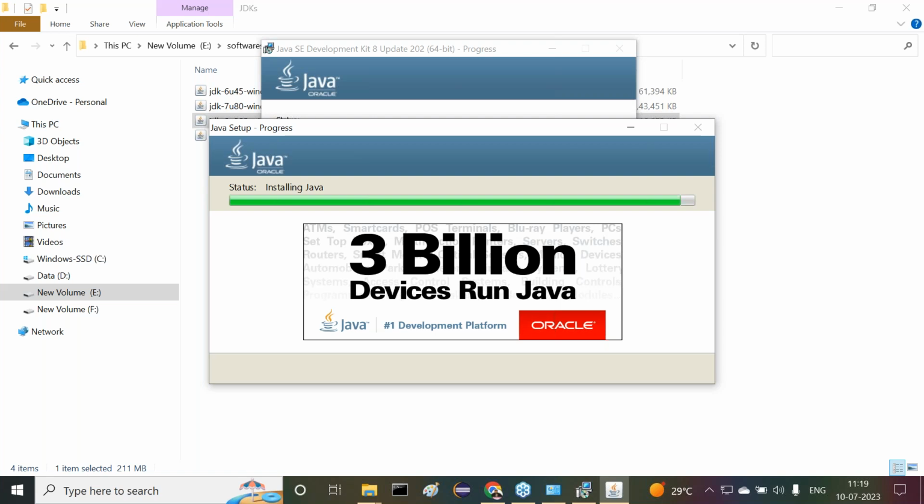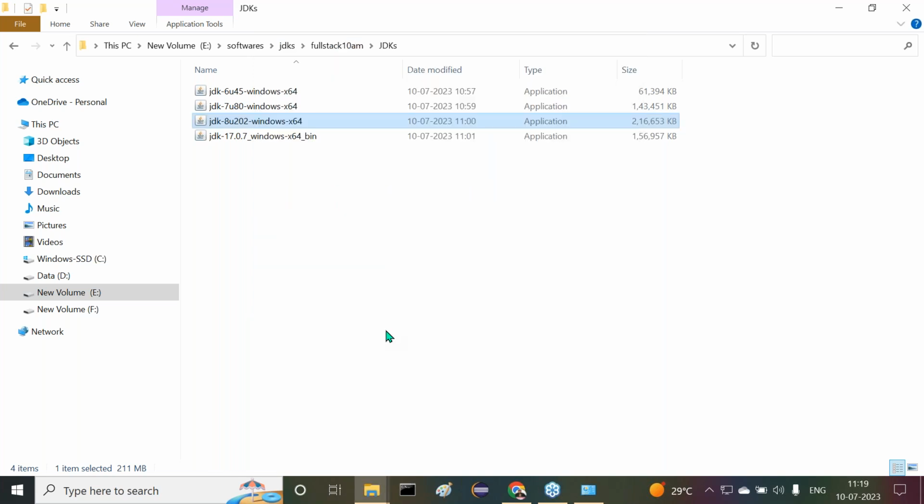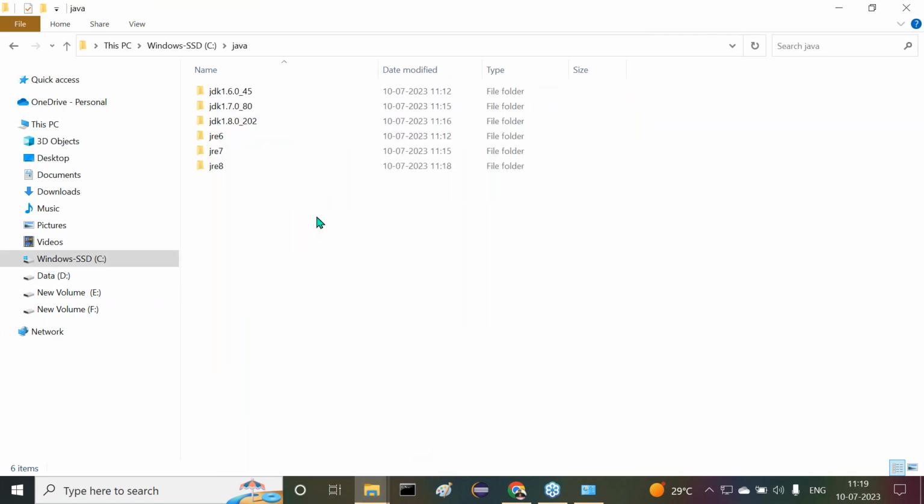So one time if you understand this concept, this process is not going to be repeated every day. Today if I install all softwares, that is final. Throughout our Java career, we are going to use the same Java softwares. That's why I'm giving clear-cut information. Click on the close button. Now check where it is installed. Now JDK 1.8.0 and JRE 8 are installed, both are installed here now.